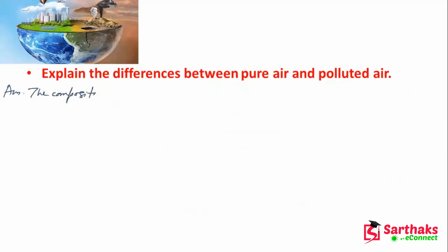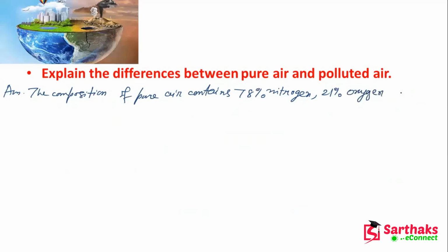The composition of pure air contains 78% nitrogen, 21% oxygen, and 0.04% carbon dioxide.